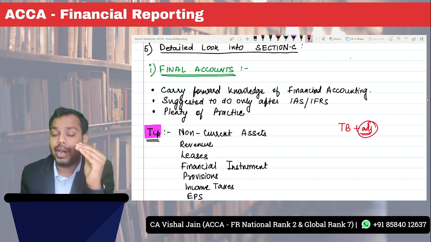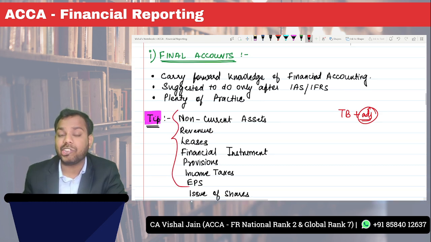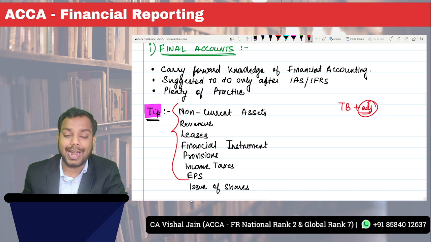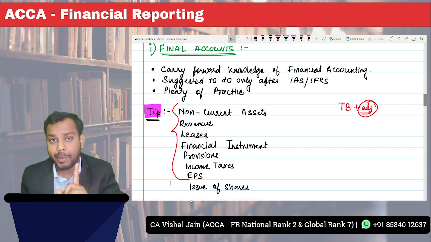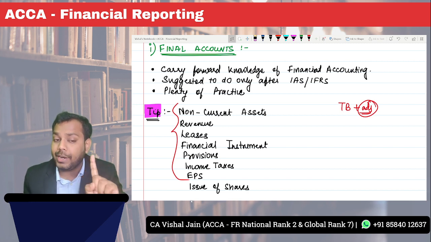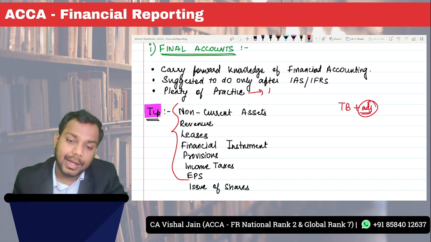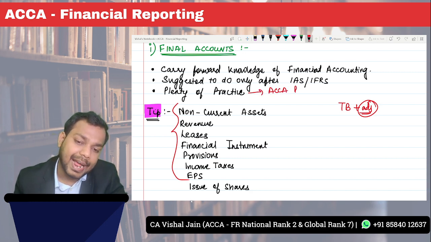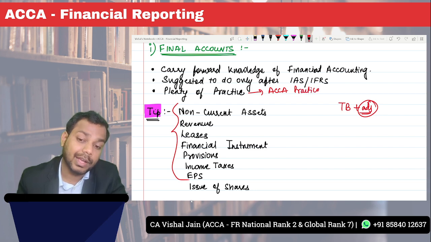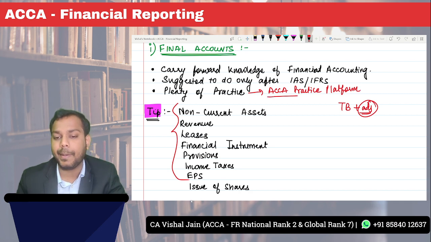But here the level of adjustments will be very high. So the adjustments will be directly from the accounting standards. And trust me, my friend, this will require plenty of practice. When I say plenty of practice, I mean to say practice in the ACCA practice platform.